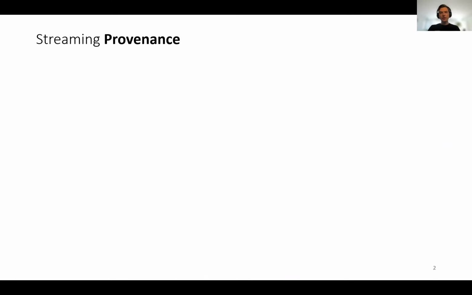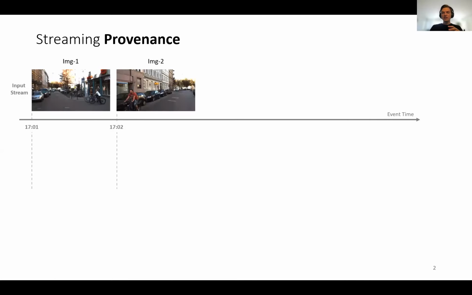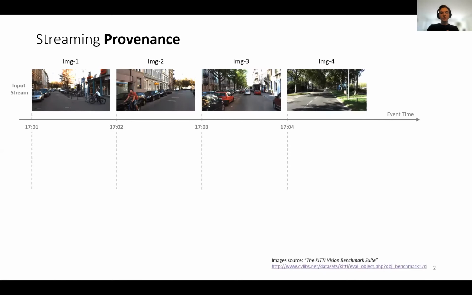This work deals with provenance and data streaming, so let's begin by explaining each of these terms in more detail. Data streaming is about processing unbounded streams of timestamped input data called tuples in a continuous manner. Let's take a simple example with streaming queries receiving an input stream of pictures taken by a car's camera every minute to detect various types of objects. Since streaming datasets are unbounded, input streams are split by queries into sliding windows of a desired size and slide.